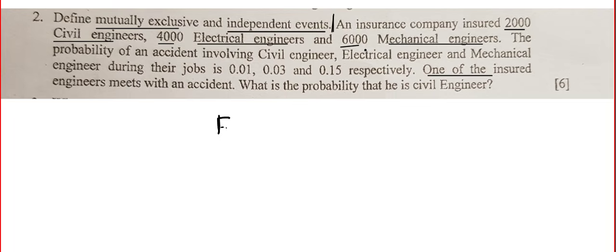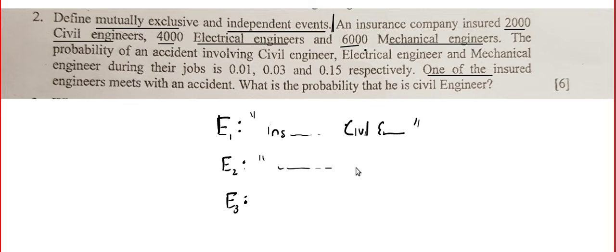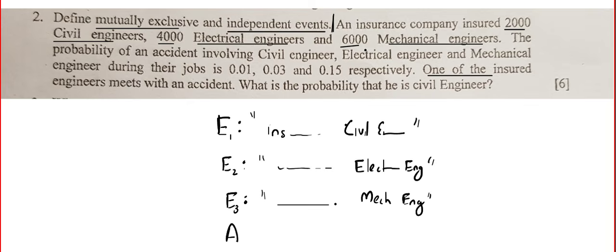So such events will be called E1, E2, E3. E1 means the insured person is a civil engineer, E2 means the insured person is an electrical engineer, and E3 means the insured person is a mechanical engineer. A means, look at this, in all Bayes' theorem questions, something will happen.